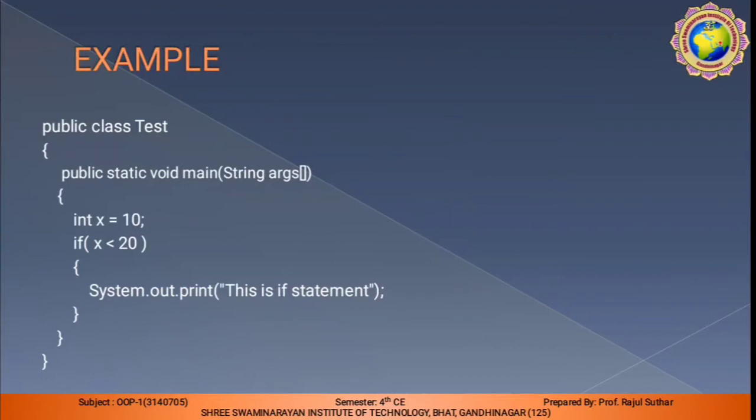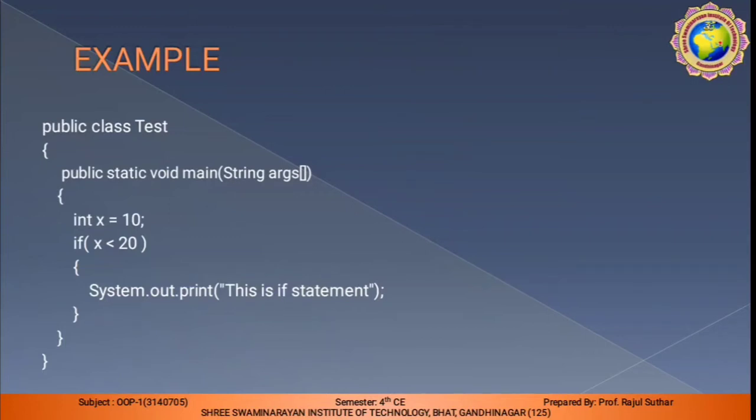Let me discuss with an example. Here the class name is test. We are performing the Java program, and we can save this file as test.java. In this, first we require a declaration, integer x is equal to 10, if x less than 20. So what is the result? The result will be covered in the body part of the if statement, system.out.println.